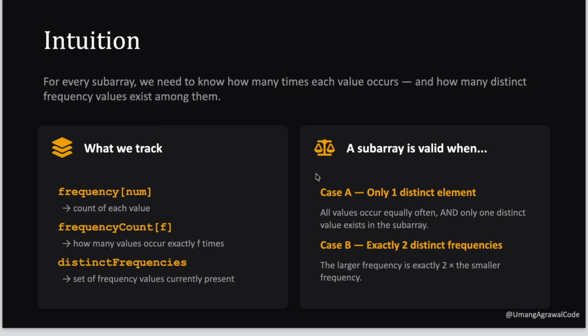So how are we going to solve this question? For this, we have to maintain three variables. We need the frequency of each number. We need the frequency count, the count of each frequency.